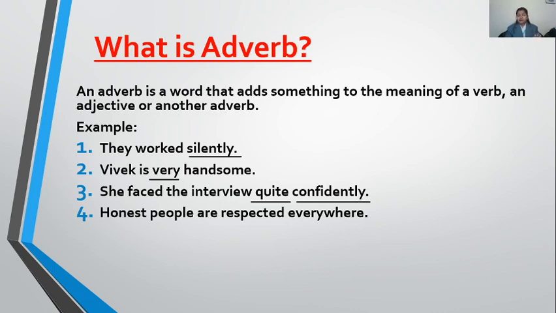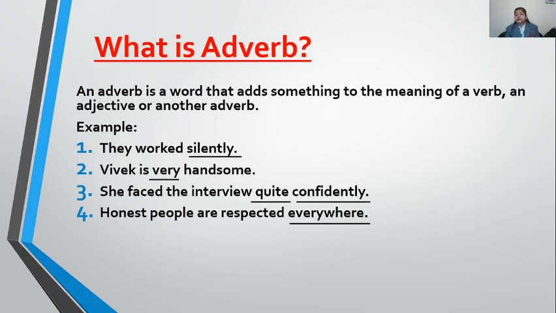Okay, now look at the fourth one. Honest people are respected everywhere. Here in the sentence, my verb is respected. How are they respected? Did you get the answer? No. When are they respected? No answer. Where are they respected? They are respected everywhere. So everywhere is adding something to the meaning of respected. Okay, so everywhere is my adverb.